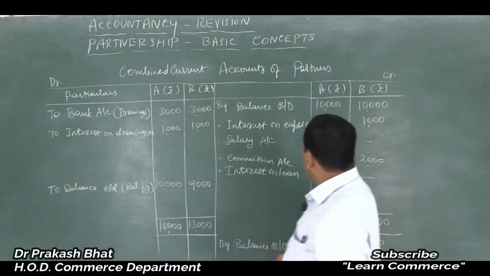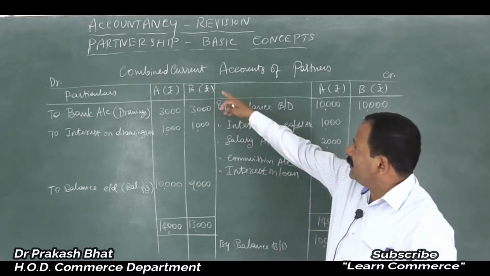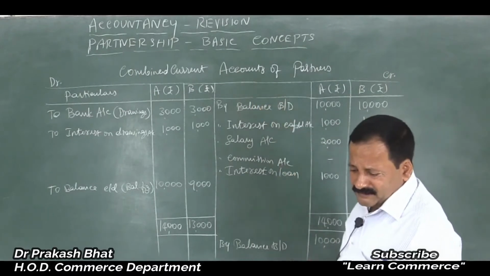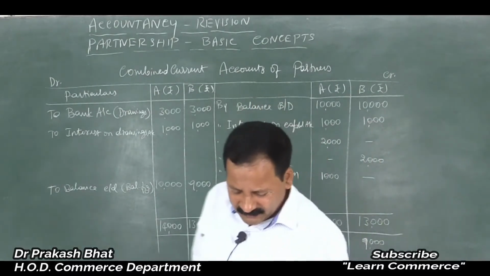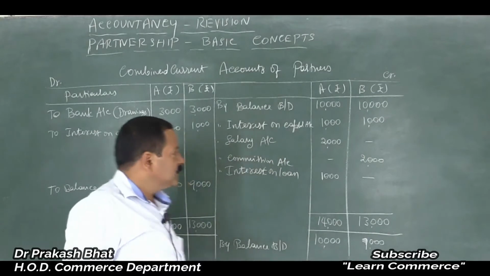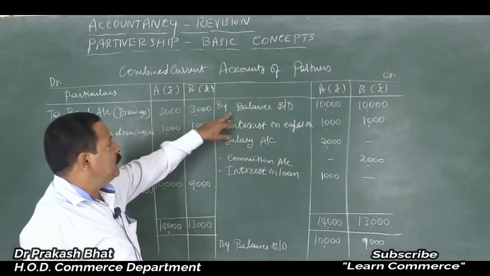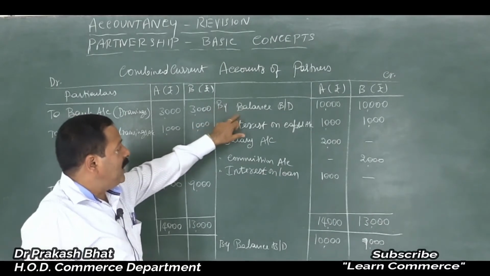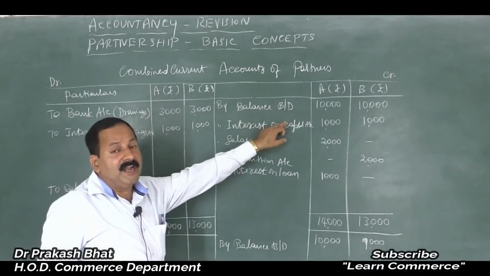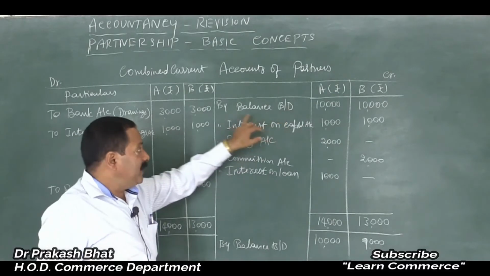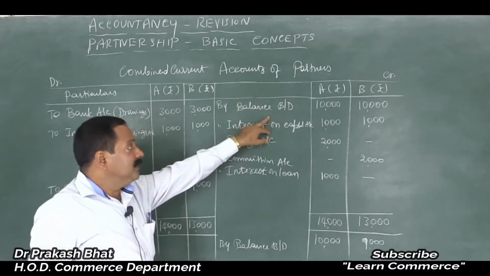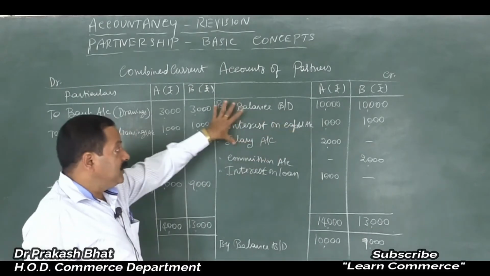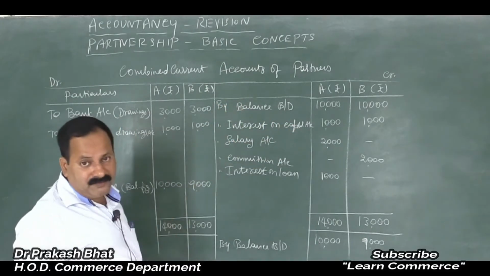Clear? And all other entries are like this only, friends. Only the name will change, combined current accounts of partners, and all other adjusting entries we will make here. In case of capital account, you can add one more entry, by bank capital introduced, that is additional capital introduced, you can write here, but in case of current account no provision for that.